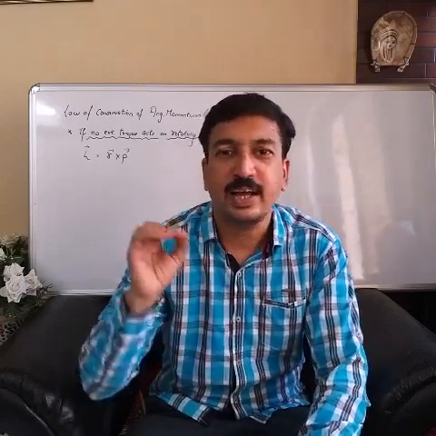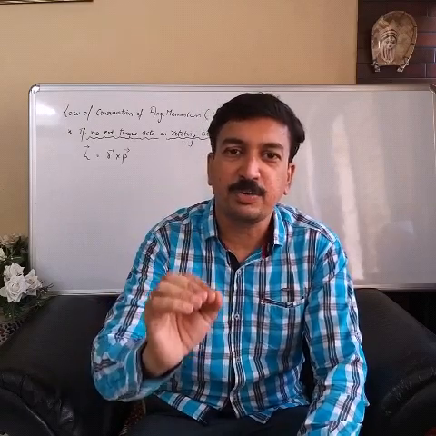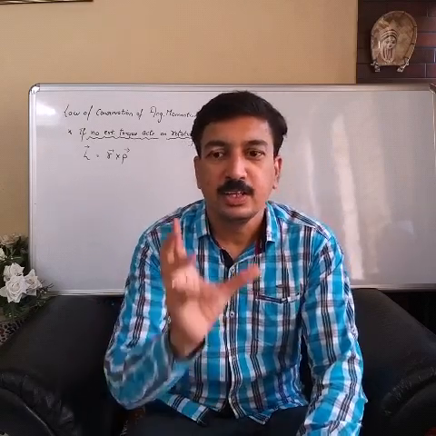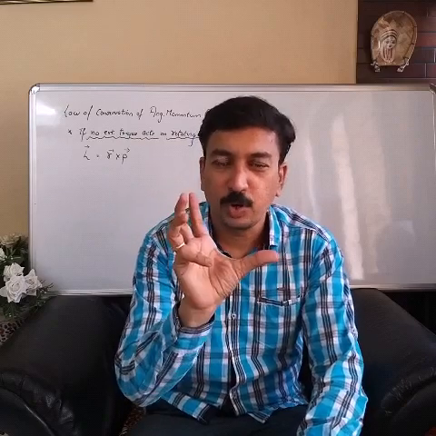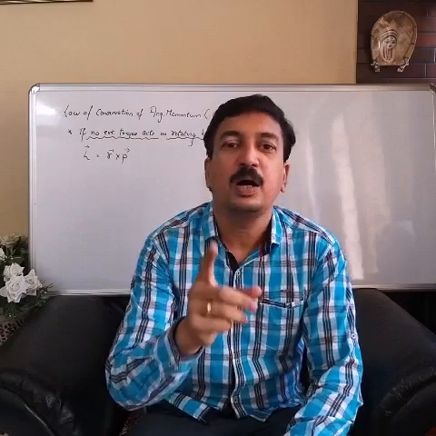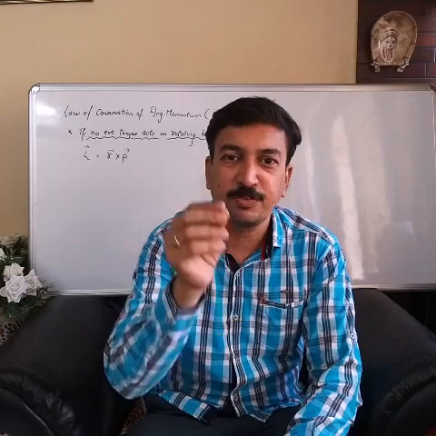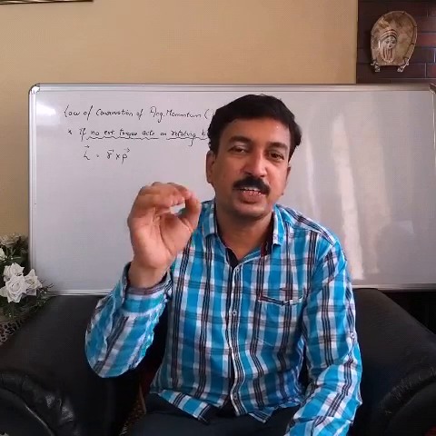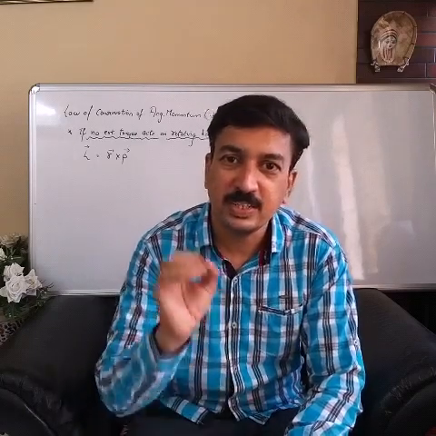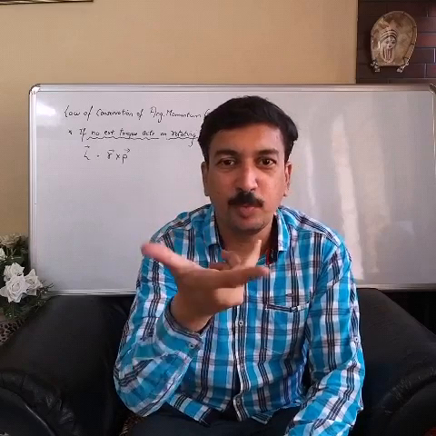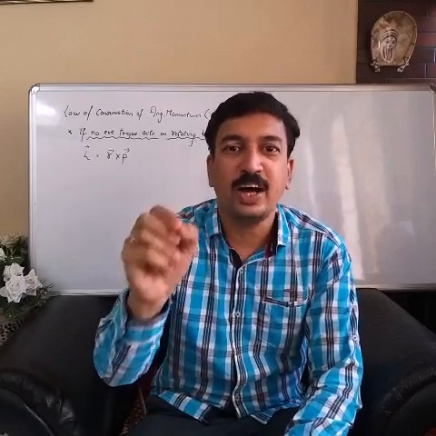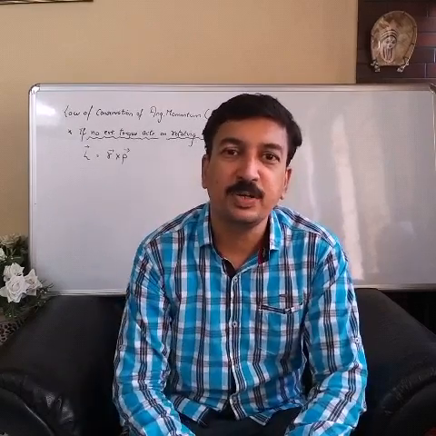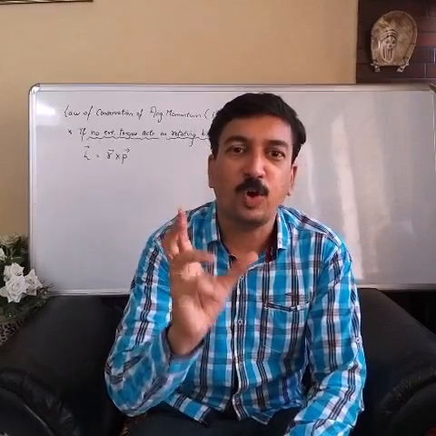On the same basis, I will explain the law of conservation of angular momentum. Suppose there is a rotating object, rotating about an axis of rotation O. Now, if you don't apply any torque, or the external torque on this body is zero, then the total angular momentum L equal to I omega will always be conserved, or the value of L will be constant.